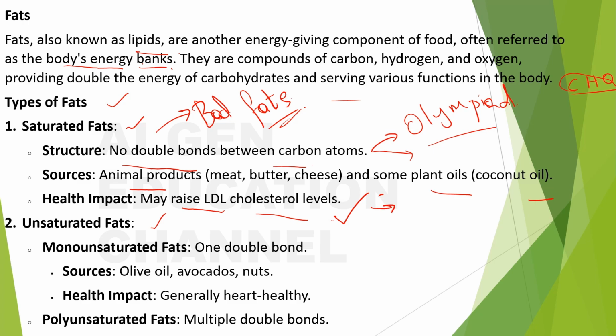Next, unsaturated fats. In this, there are monounsaturated fats and polyunsaturated fats, right? Here you will have one double bond, and the sources would be olive oil, avocados and nuts. Health impact: generally heart healthy. What is it? They are generally heart healthy. Next, polyunsaturated fats have multiple double bonds. So these are about saturated and unsaturated fats, and next we will see the other type of fat.